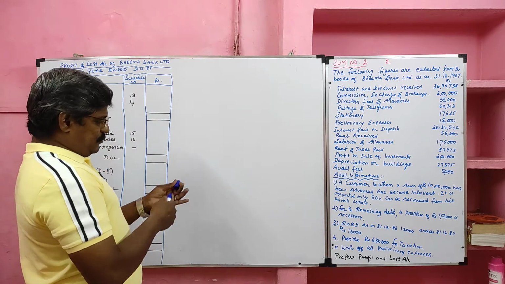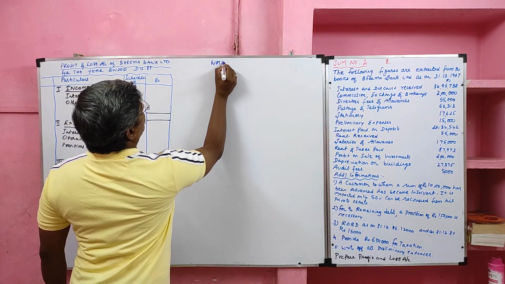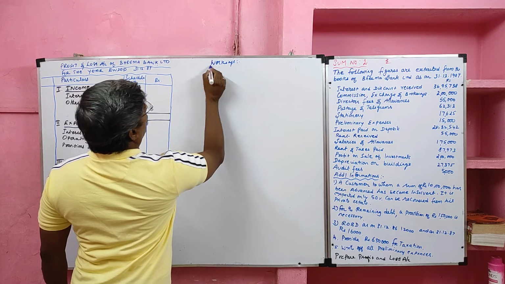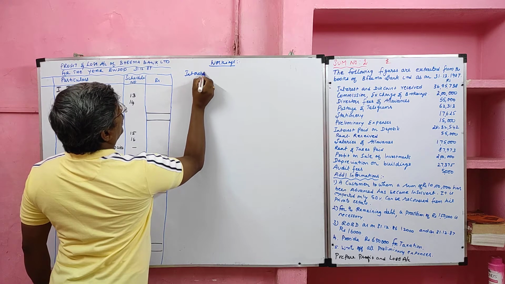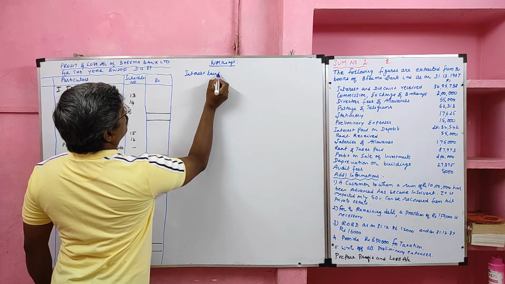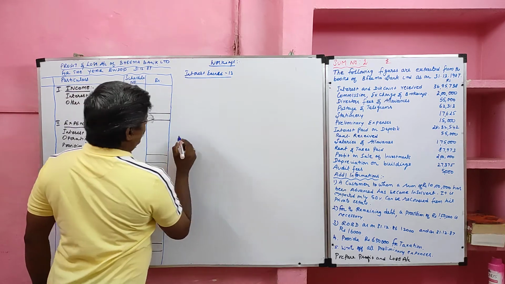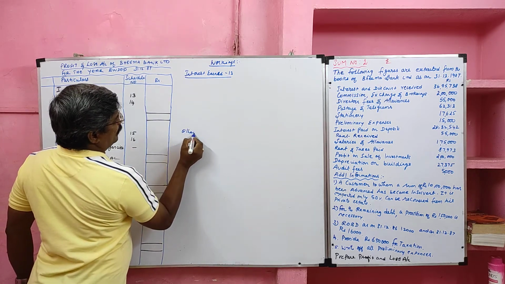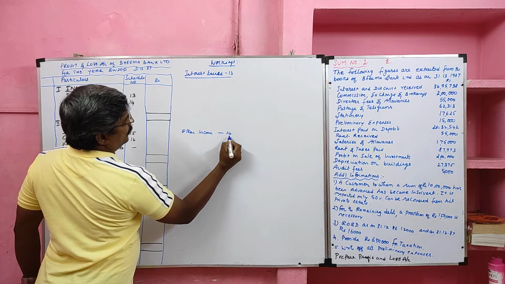Now I am going to do the workings. First schedule is interest earned, schedule 13. Then other income, schedule 14.